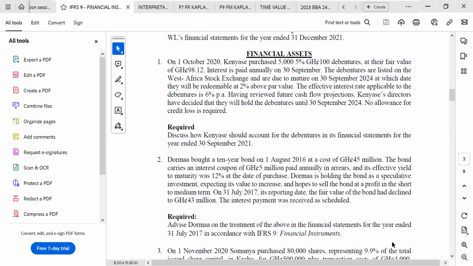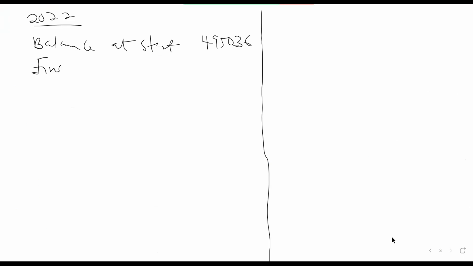Okay, so let's count to 2022. In 2022, we have the balance at start, which will be 495,036. So we have the finance income. The finance income will be 0.06 times 495,036. What are we having? 29,702.